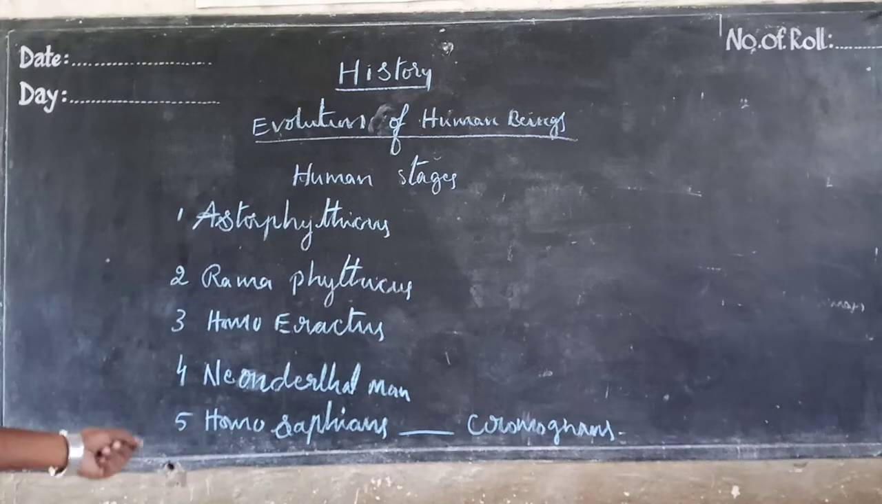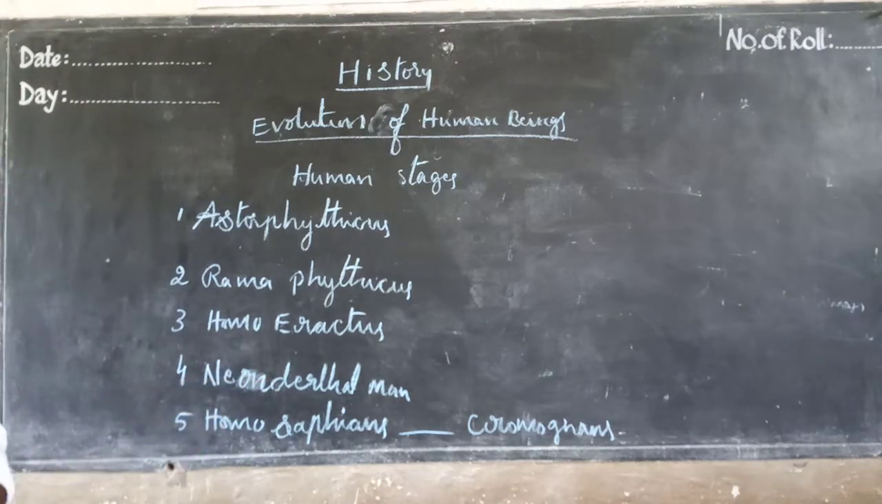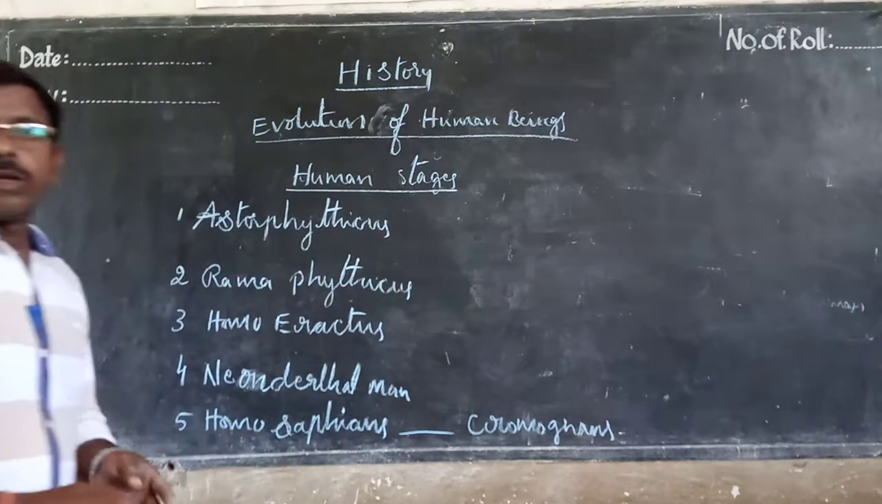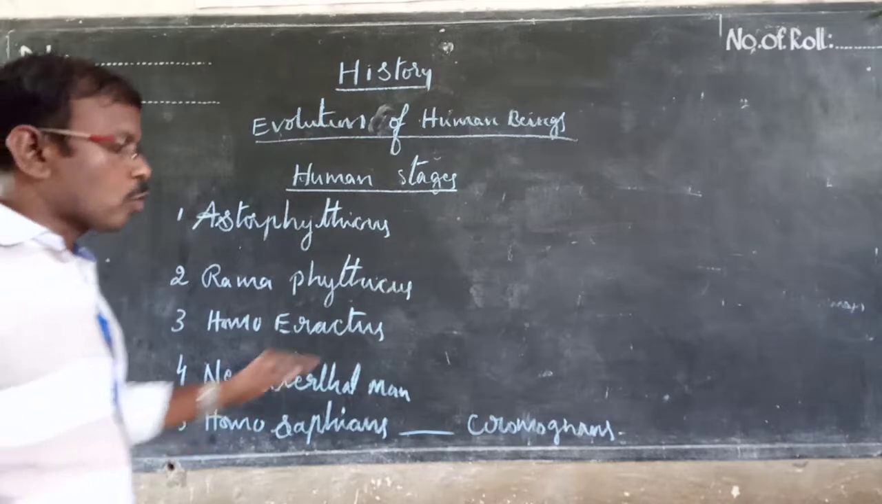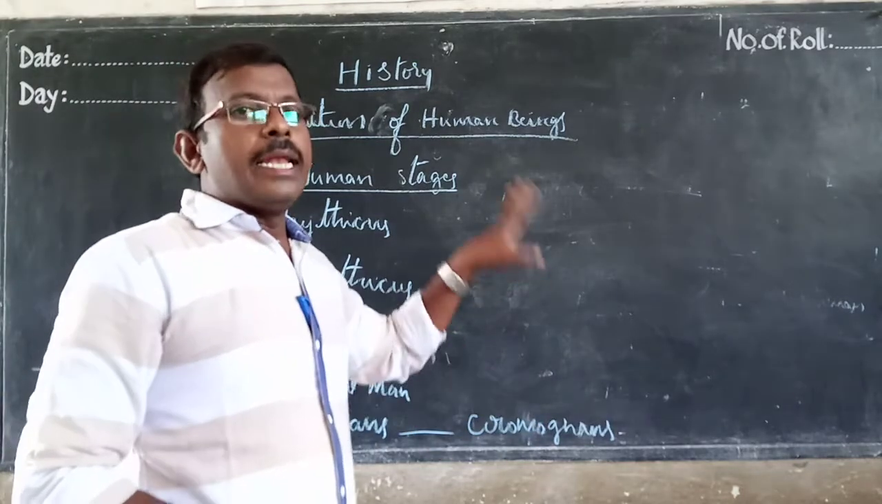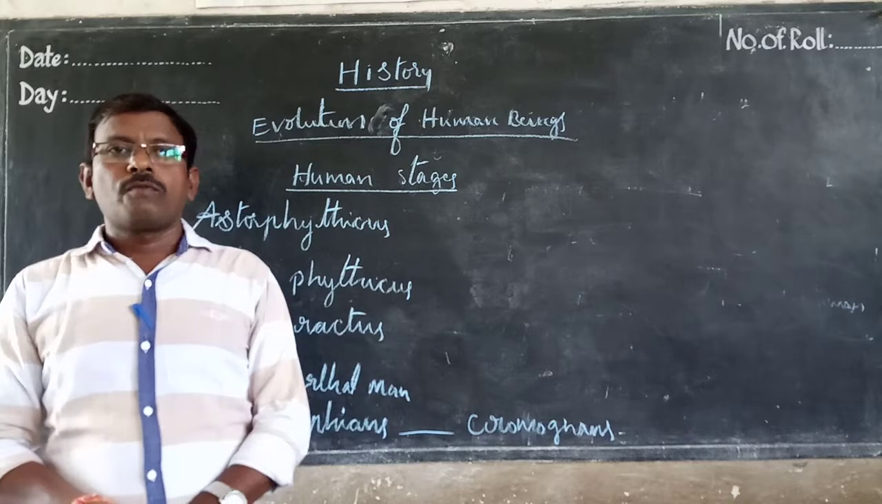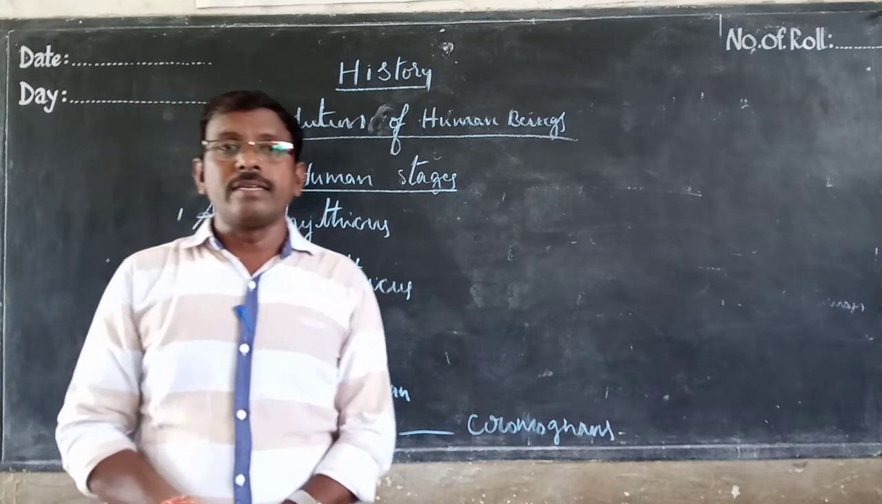Cro-Magnons are very close to present human beings. Like that, the human stages started. Like these Homo sapiens, these Cro-Magnons all lived in the forest areas. First, they lived like hunters and gatherers.